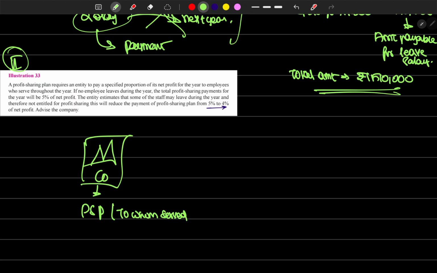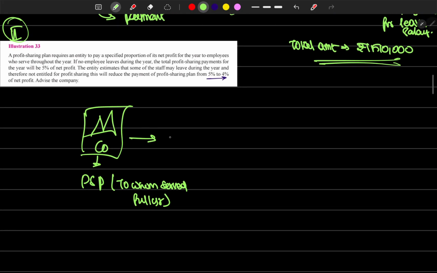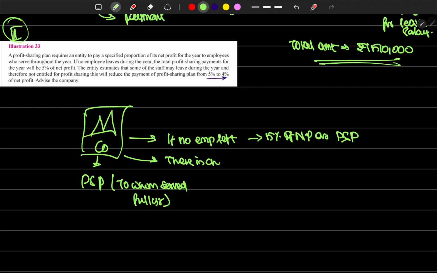If no employees leave during the year, the total profit share is 5% of net profit. The company estimates that some of the staff may leave during the year and are therefore not entitled to it. There is a chance that employees leave.